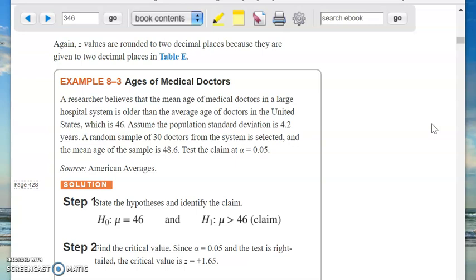Then I'd write down the population: all doctors in the United States. Then I'd write down mu equals 46, with a little note: mu is the average age of all doctors in the United States. I would also write down sigma, the standard deviation of all doctors in the United States, which is 4.2 years.